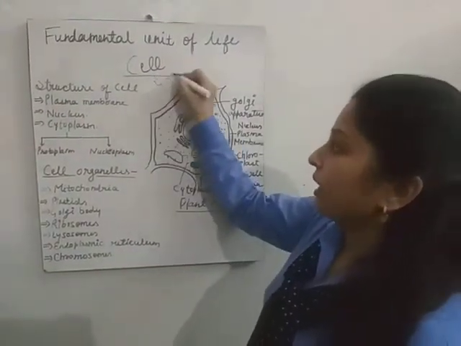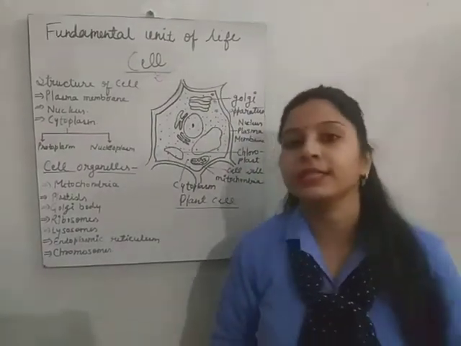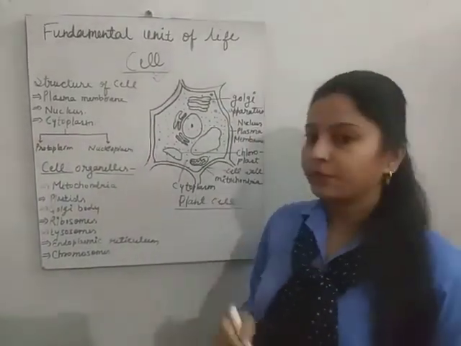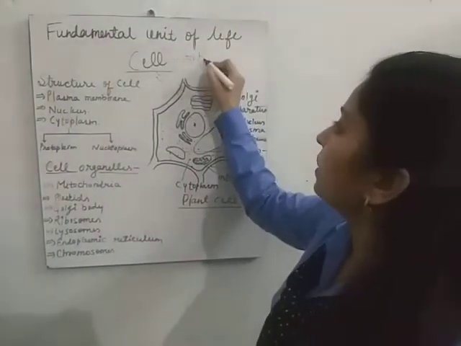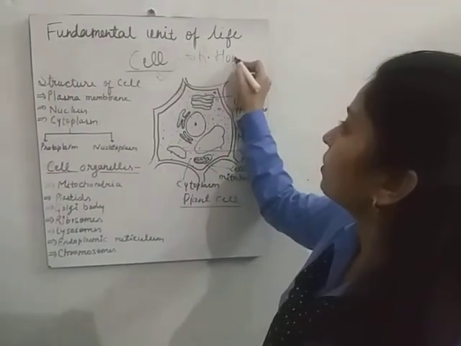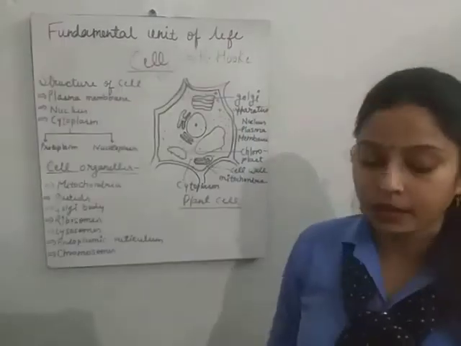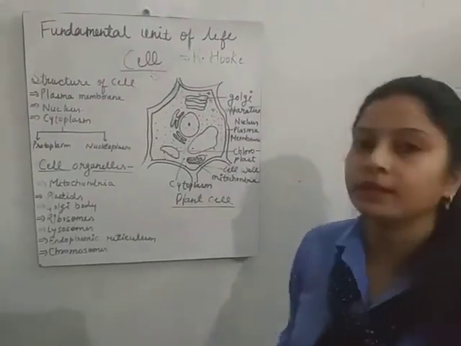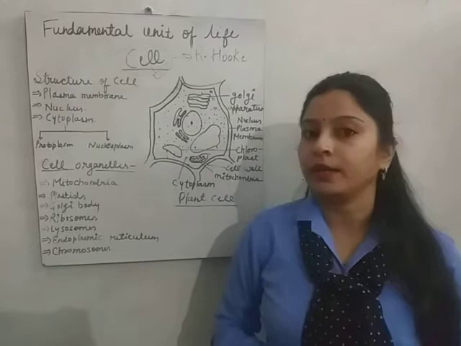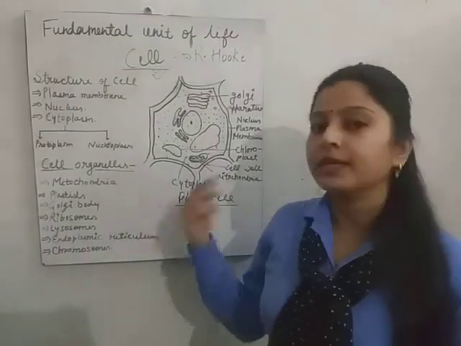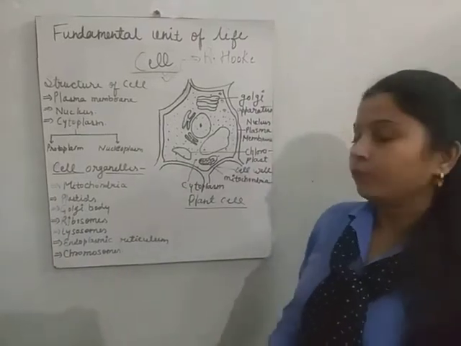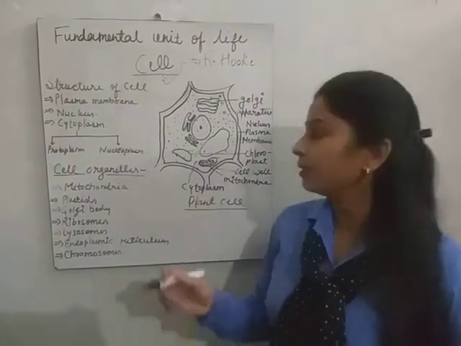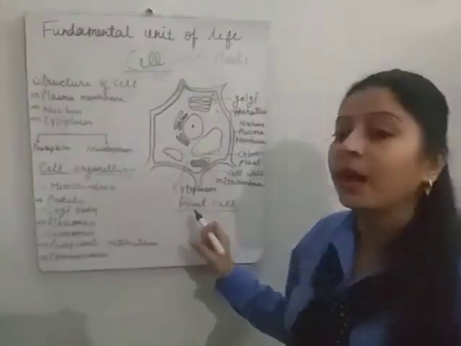Now question arises, who discovered the cell? Cell was discovered by Robert Hooke. He is a scientist who discovered the cell in the cork of a tree. He discovered the cell by the microscope. Now look at the board. This is the structure of plant cell.